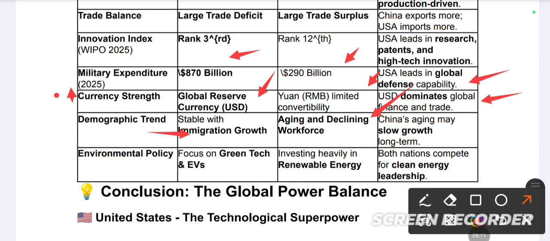As I explained, the population policy of China has been declining. In the aging population, most of the people living in China are old people. They have to work on it. Then China may have slow growth in the long term, because most of the working population they have is very aged.